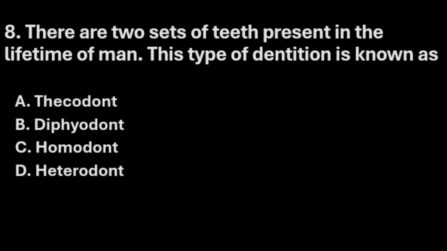Next question. There are 2 sets of teeth present in the lifetime of man. This type of dentition is known as option A thecodont, option B diphyodont, option C acrodont and option D heterodont. The right answer here is option B diphyodont.